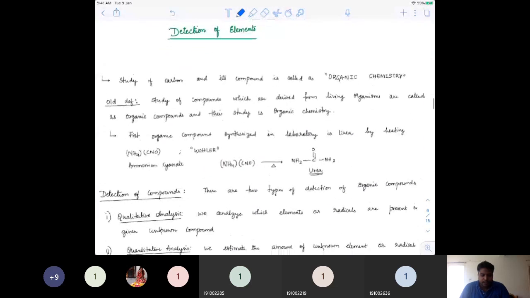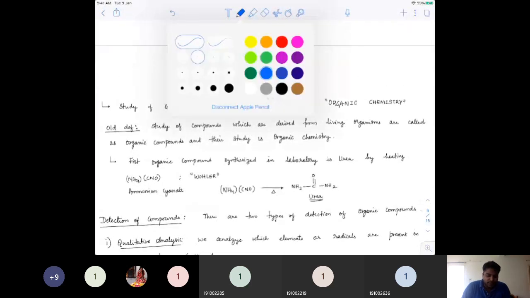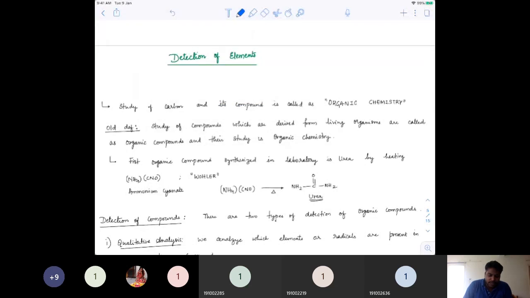Now, coming to the next point, which is the detection of elements. As in, if an organic compound has a presence of halides, sulfur, nitrogen, oxygen, phosphorus, then how do we detect the presence of these particular elements in the molecule?